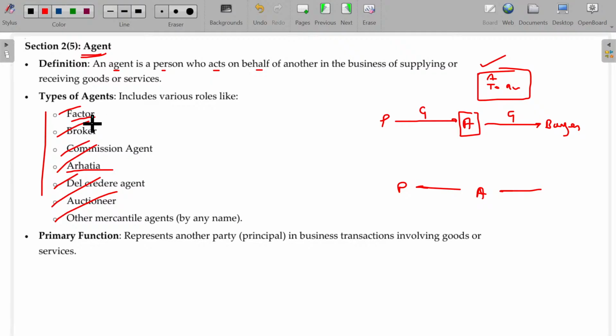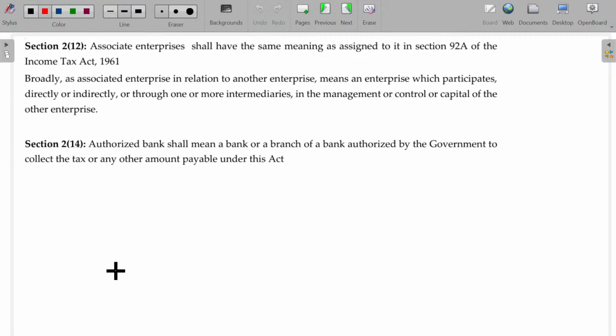In case of factor, giving the responsibility to collect the money from a third party for a commission. So creditors, I mean credit card holders. Credit card may be issued by a third party. That third party is responsible for collecting the money, so they are called factor. And their primary function is representing the other party, the principal, in business transactions involving goods and services. That's all about the small term of agent.